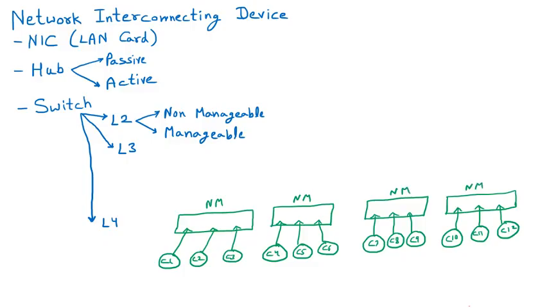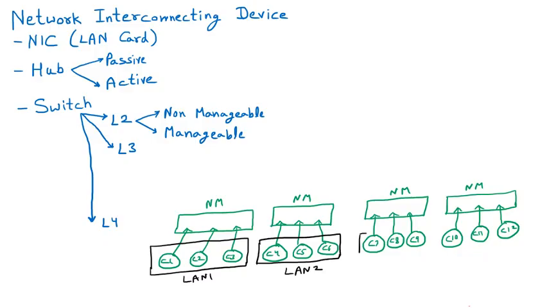And we know that the non-manageable switch combination is there in this diagram. So every non-manageable switch is creating a LAN. Now this one we are assuming is a LAN. So we can say that it is LAN 1. This is LAN 2. The next three computers we are saying is LAN 3. And this one is LAN 4.